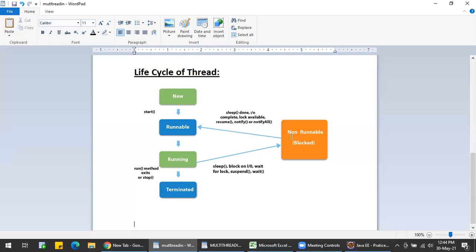After this particular method is called, it would directly go into runnable state. That means the thread scheduler has asked the thread to either block or wait or sleep or suspend. Then it will come into this non-runnable state. That means the thread is still alive, but it is not in a running state. It is in a non-running state. We can make it resume back to the runnable state by calling these methods. This is the life cycle of a thread. There are 5 states.